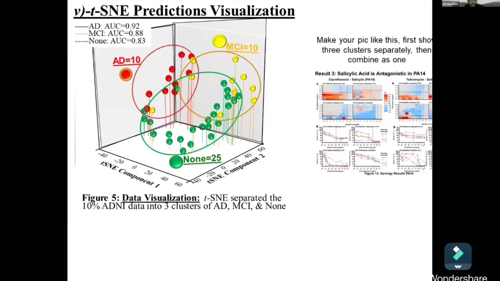As you can see, after dimension reduction with t-SNE, the features extracted by the Inception V3 network separated 10% of the ADNI dataset into 3 clusters. It shows a high sensitivity rate in the AD class because nearly all patients with Alzheimer's disease are located in this Alzheimer's disease cluster of red dots.